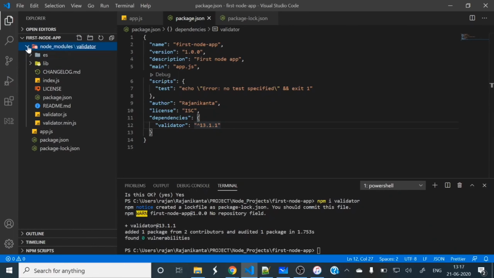Then in node_modules, what is there? That validator in node_modules, validator.js and all these related files are coming into this folder, right?